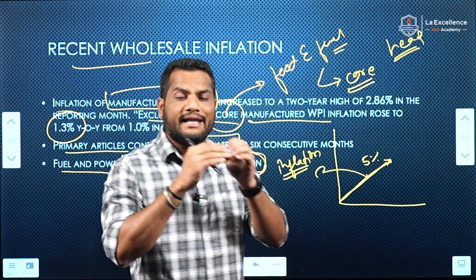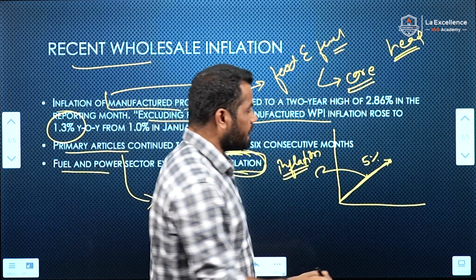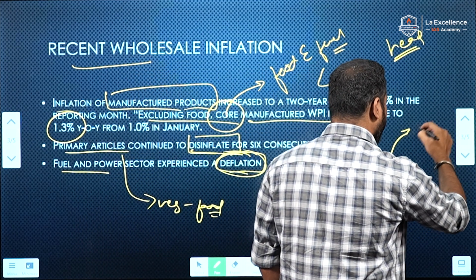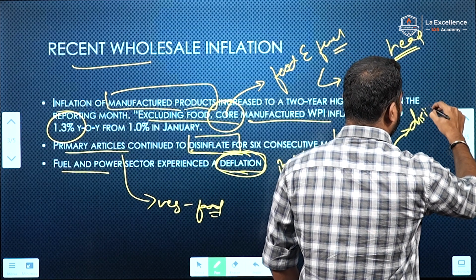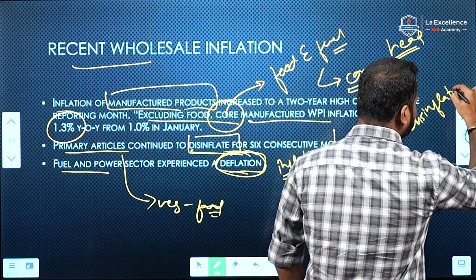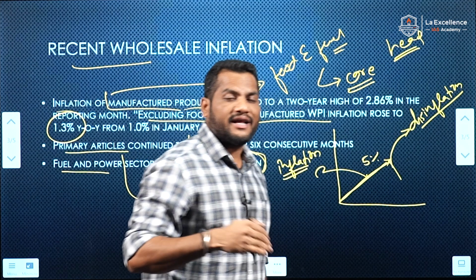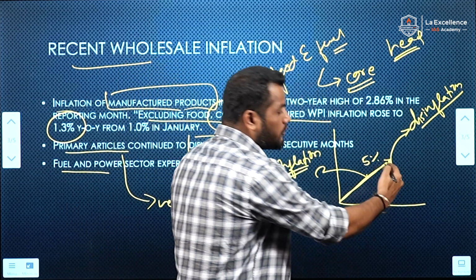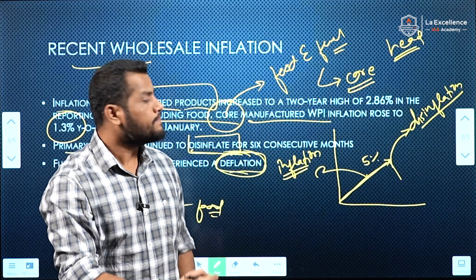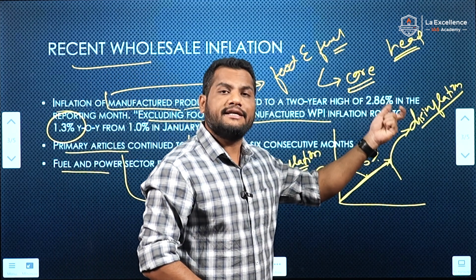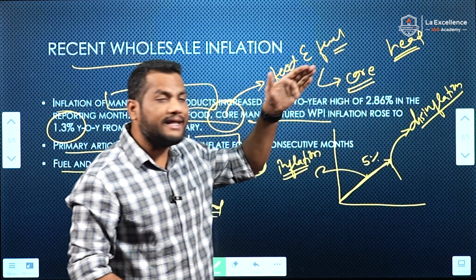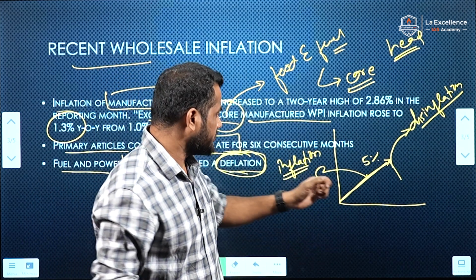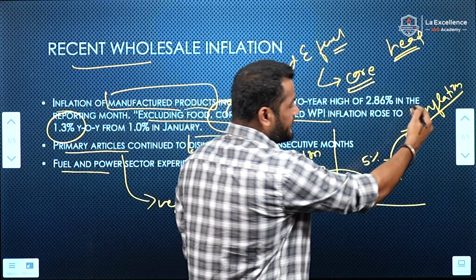Whenever there is a decline in the inflation, this is called disinflation. Okay, disinflation, because inflation is declining, not the prices of the goods and services. The prices of the goods and services are still above the base price. Because of this we call this disinflation. There is a decline in the inflation, not the prices of goods and services. This is called inflation, this is called disinflation.